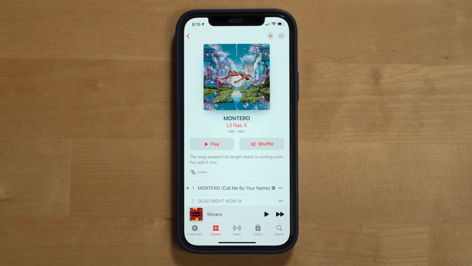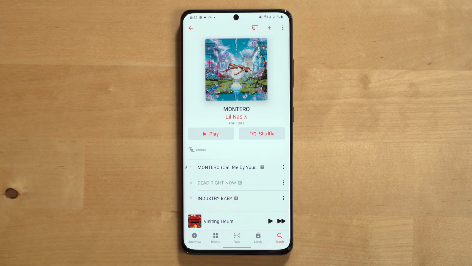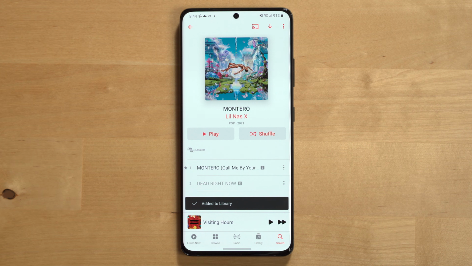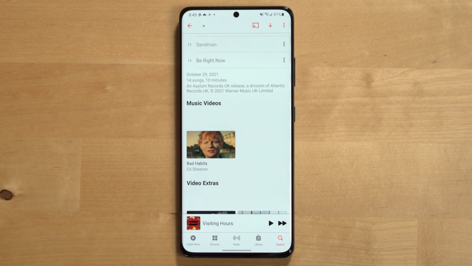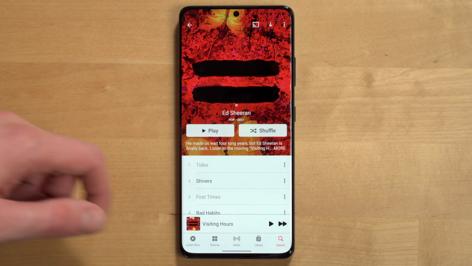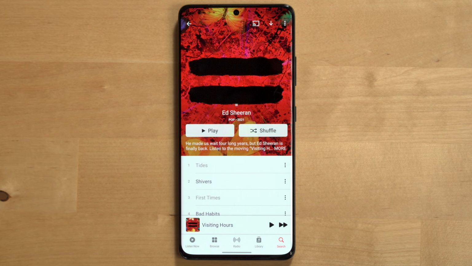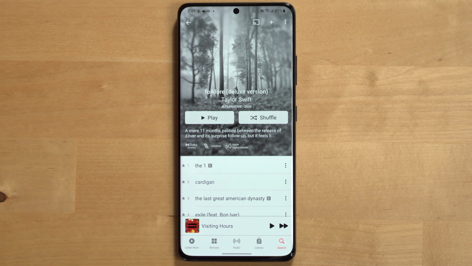One cool thing about upcoming albums in Apple Music is that you can actually add them to your library. To do this, click the Add button on an upcoming album to add it to your library. Upcoming albums will show the expected album release date and any singles that are currently available, like on Ed Sheeran's upcoming album, for example. You'll also likely see animated album artwork on some newer albums, which is another cool Apple Music feature.